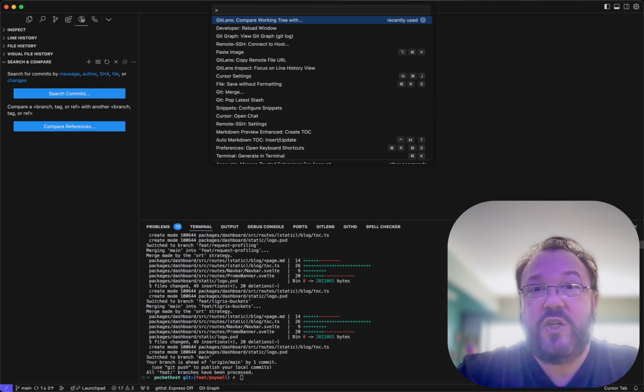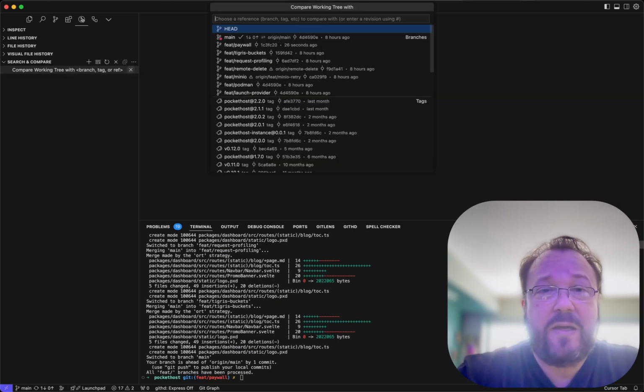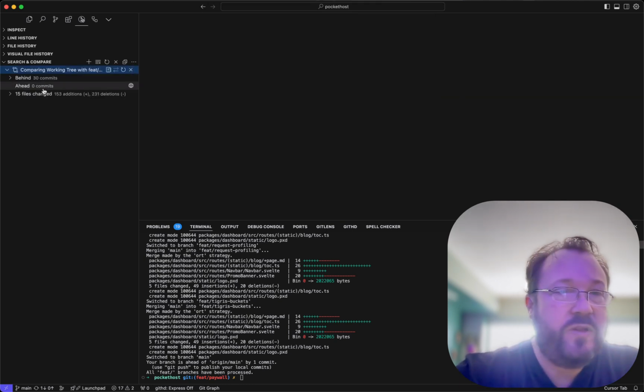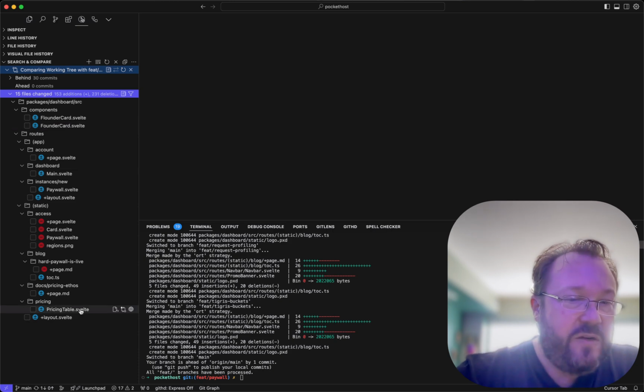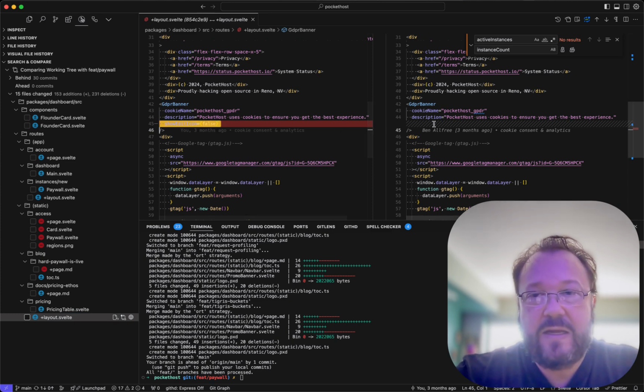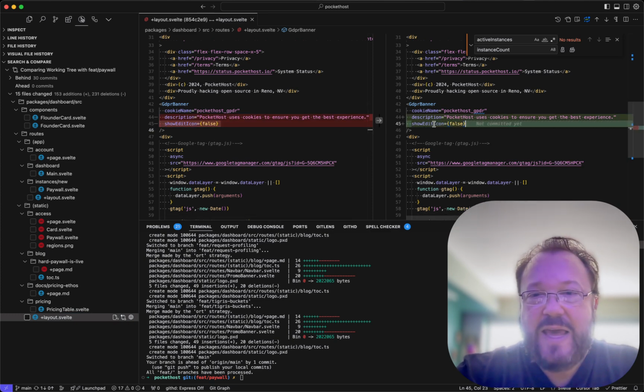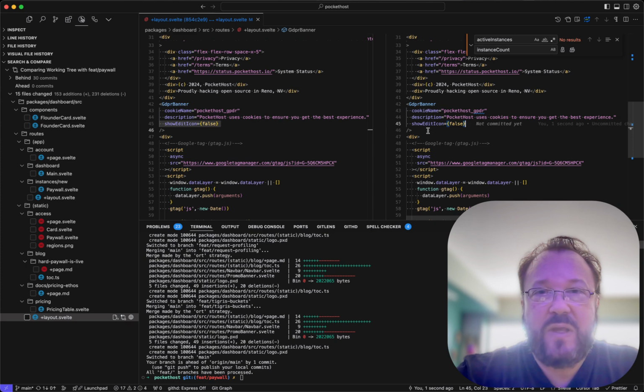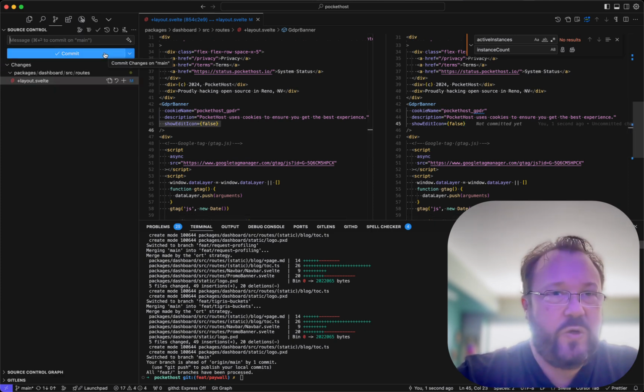Actually, before we get into that, let's do one of those feature branch extractions that I've been talking about. So we're going to compare main with paywall here, and I see that there are 15 files ahead. This one, we want to pull this in, this GDPR thing. We don't need the little edit button showing, and it interferes with overlays and things like that. So I'm just gonna quickly commit that.